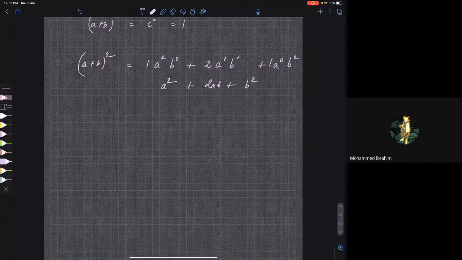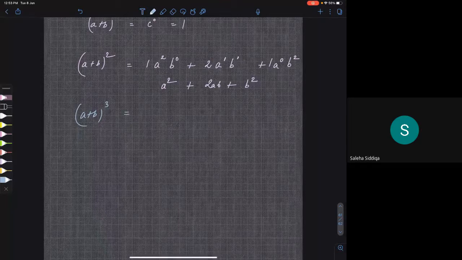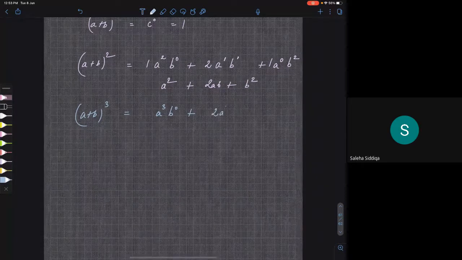You are getting my point? Yes, sir. So let me explain for (a plus b) whole cube again. Maximum power for a, which is 3, the power of the bracket, and b power 0. Then a's power decreases by one, b's power increases by one, then a decreases by one more, b increases by one more, and at last a decreases by one and b increases by one. Are you understanding?